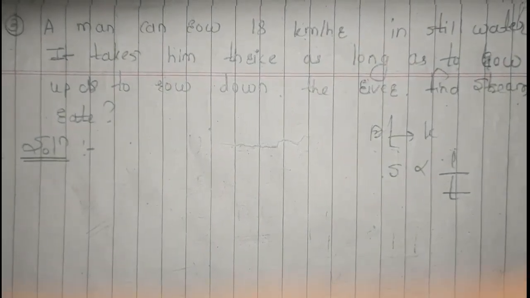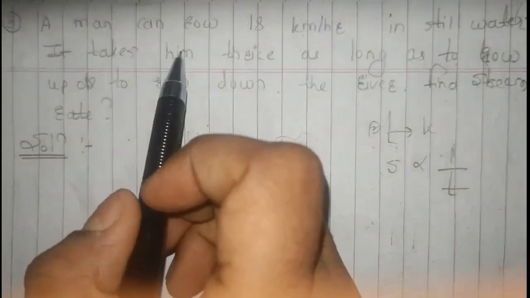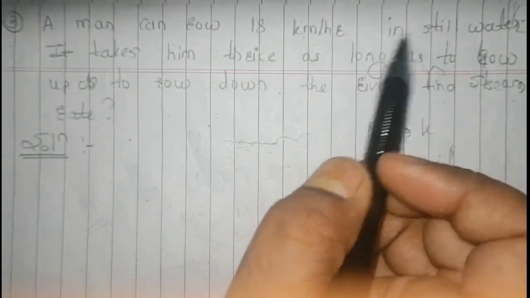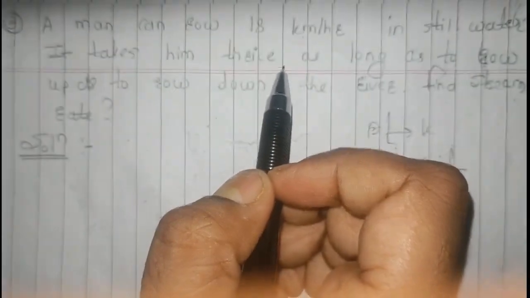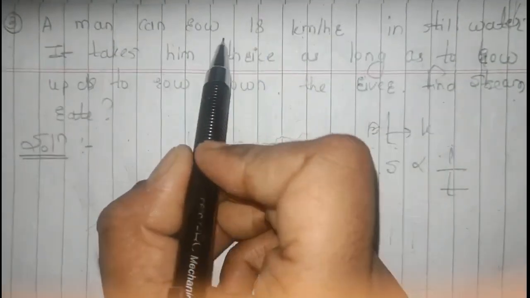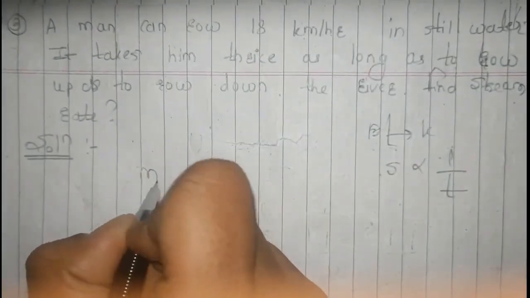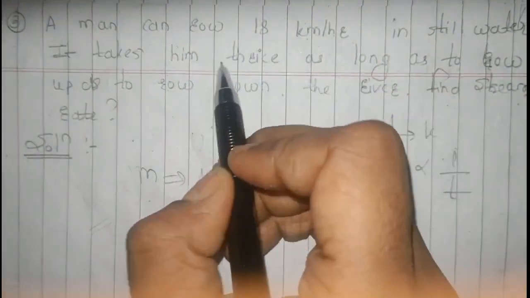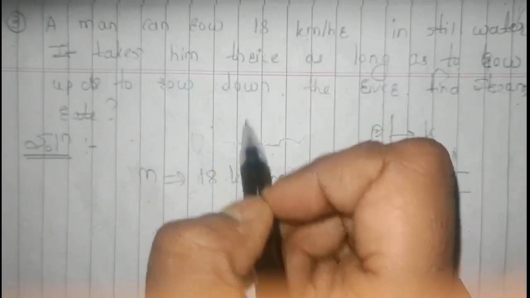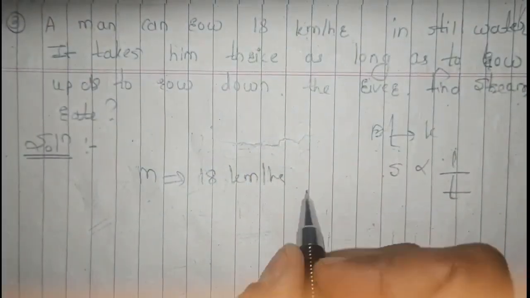So this is our third question here. A man can row 18 km per hour in still water. It takes him thrice as long to row up as to row down, which means the man's speed is 18 km per hour, and it is taking him thrice as long to row up as to row down.